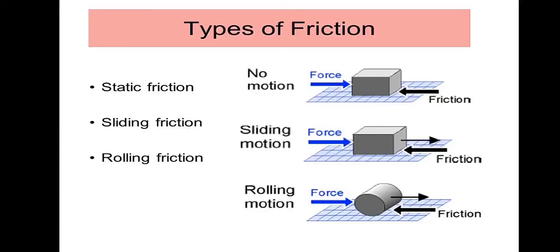Second example is sliding friction. If we move the object by applying maximum force, beyond that static frictional force limit, then the object will move slowly in the direction of applied force. In this case also some frictional force is developed, which opposes the movement of the body, and that is called sliding frictional force. Next one is rolling friction. If we roll one object over another surface, the body experiences a frictional force, that is called rolling frictional force.